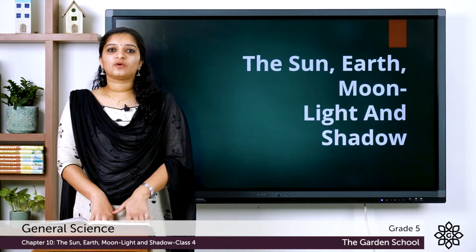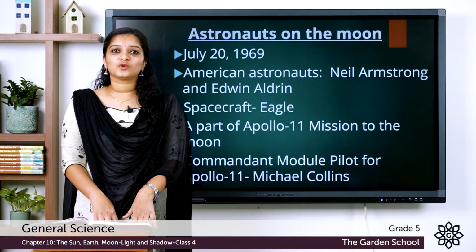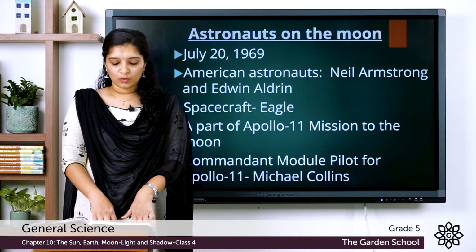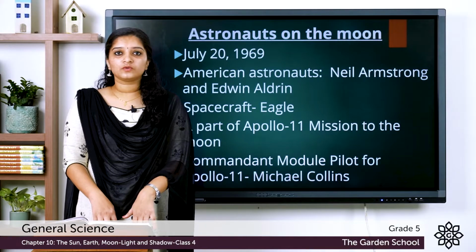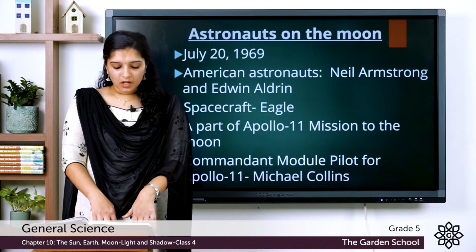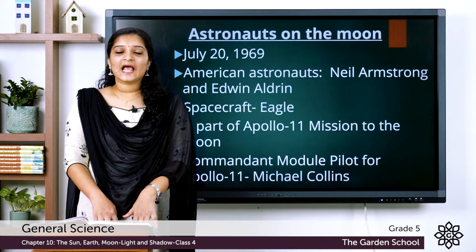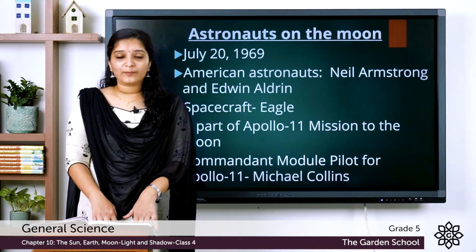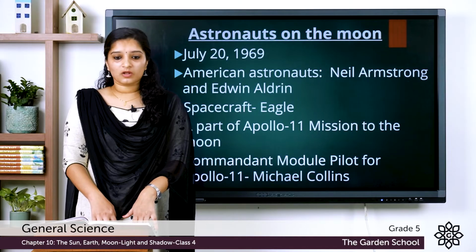Today we will be going to know about the astronauts on the moon. It was on July 20th, 1969, humans stepped on the moon. It was two American astronauts who landed on the moon for the first time. They were Neil Armstrong and Edwin Aldrin. They landed on the spacecraft named Eagle and it was a part of the Apollo 11 mission. The command module pilot for the Apollo 11 mission was Michael Collins.